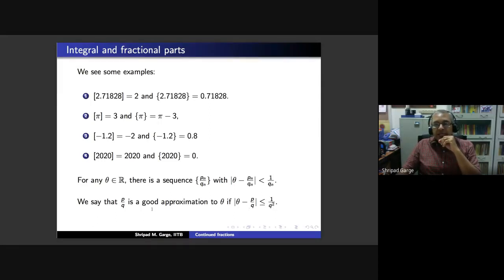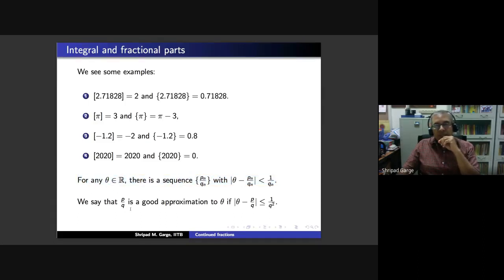So we are saying that p by q is a good approximation to our theta if |theta - p/q| is less than or equal to 1 upon q squared. This is more than what we have here. So we are asking for a good approximation.